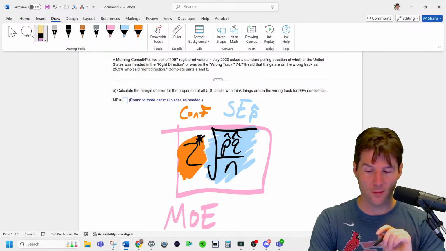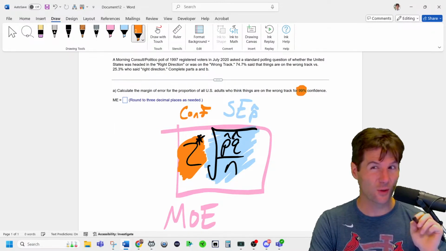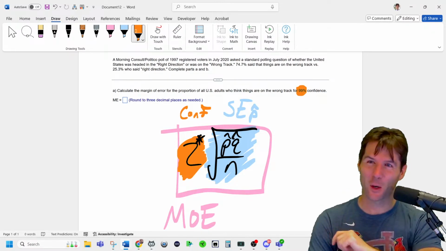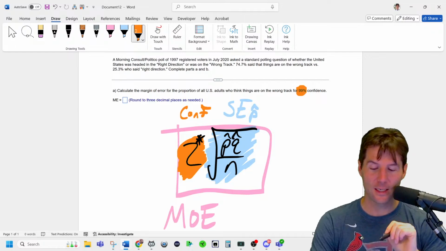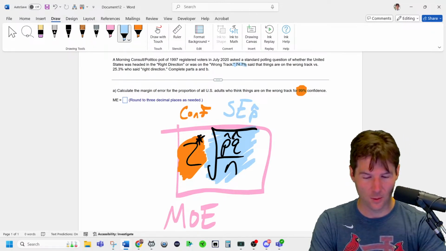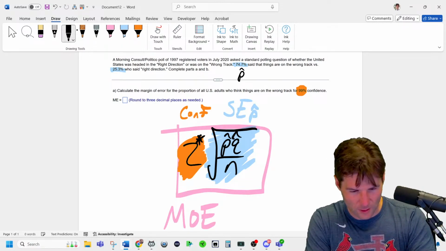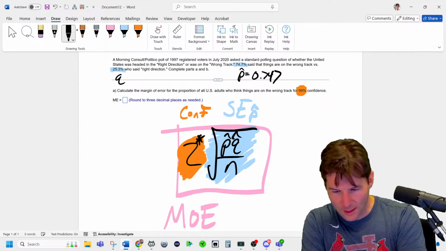First, we have to find how confident we are. It says 99% confident. So Noel, what is the z-score for that? You told me a second ago. What is the z-score for 99% confident? I'll find the other part of it, because now we have to go up here and do p hat and q hat. So what is the z-score relative to that? P hat 0.747, q hat.